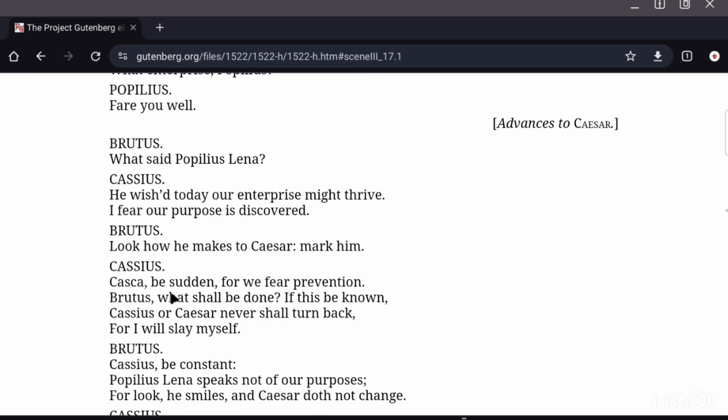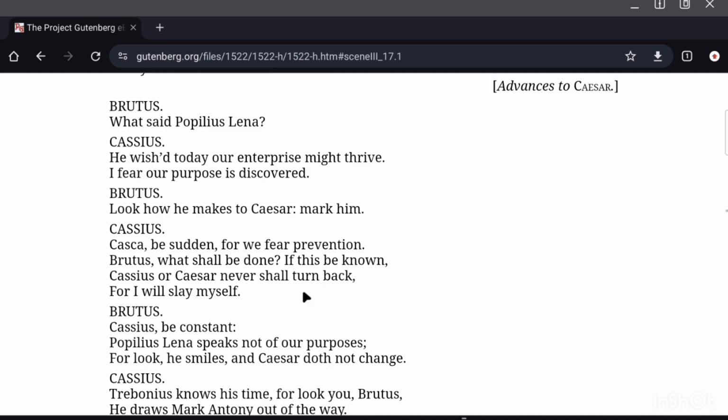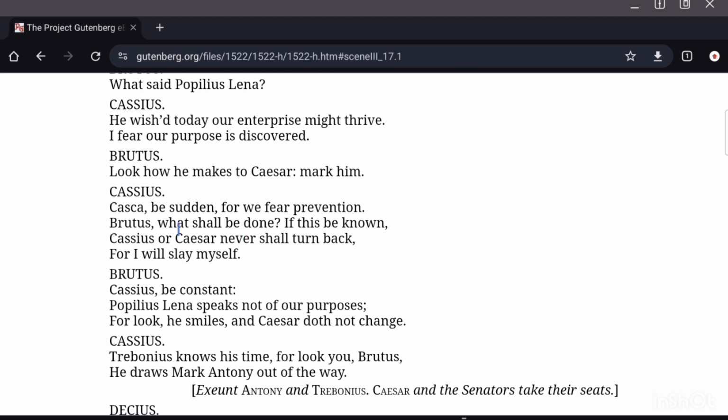Brutus: What said Populus Lena? Cassius: He wished today our enterprise might thrive. I fear our purpose is discovered. So Cassius is frightfully saying, probably he has discovered our enterprise, this conspiracy. Brutus: Look how he makes to Caesar. Mark him. Just observe what he does, right? Keep him under observation.